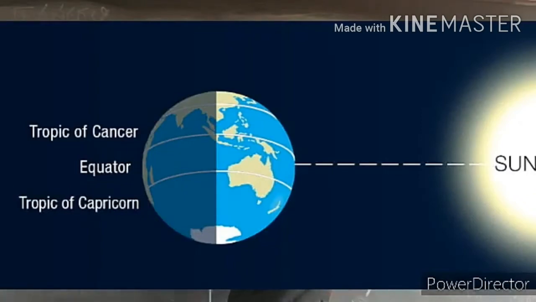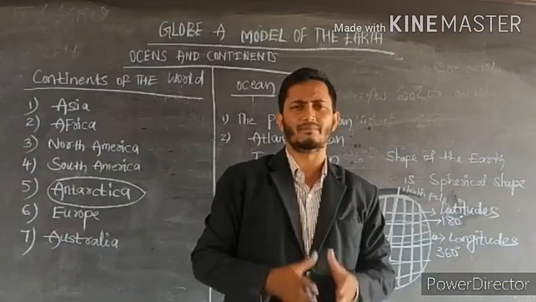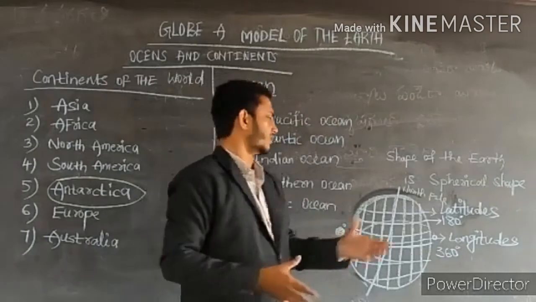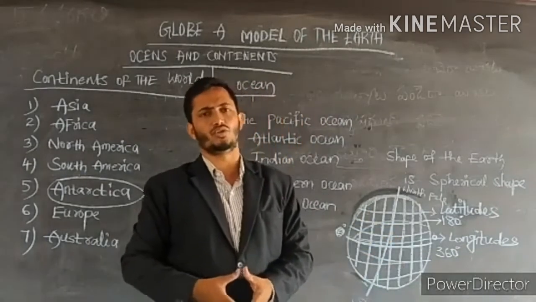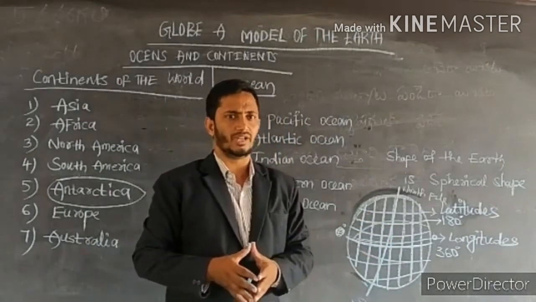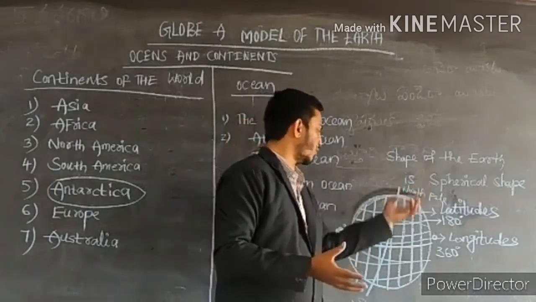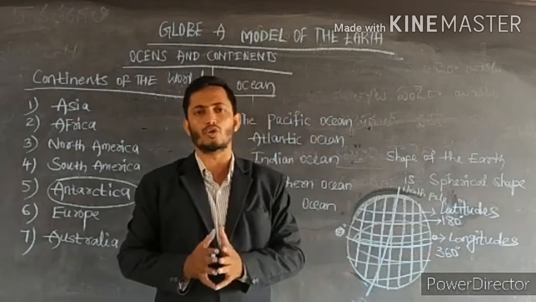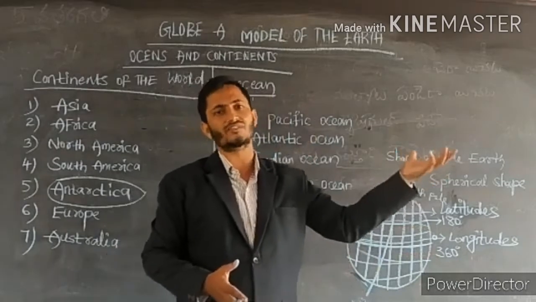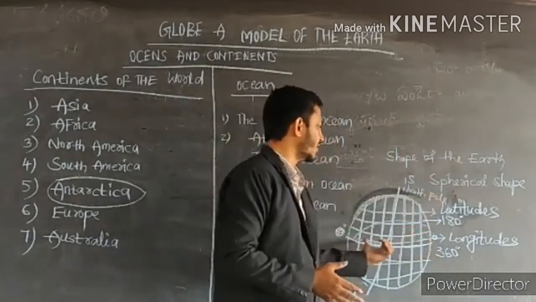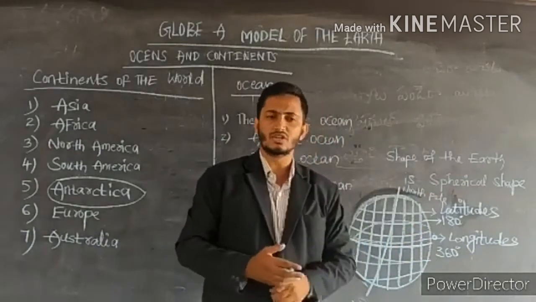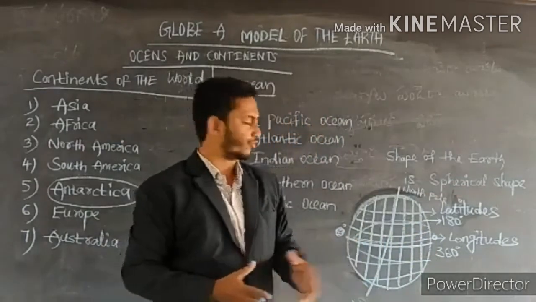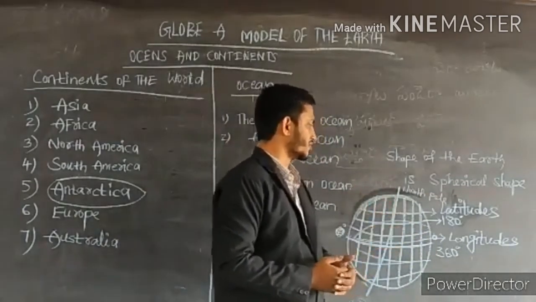So that is why the mid part of the globe is very hot. Comparing the climatic conditions on the surface of the globe to the North Pole and South Pole, the equatorial regions are very hot because the sunlight directly falls near the 0 degrees. So that is the reason for the very hot climatic conditions.